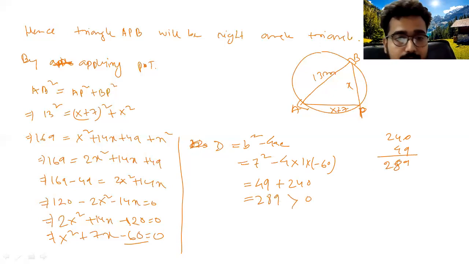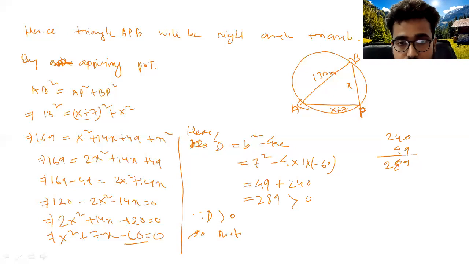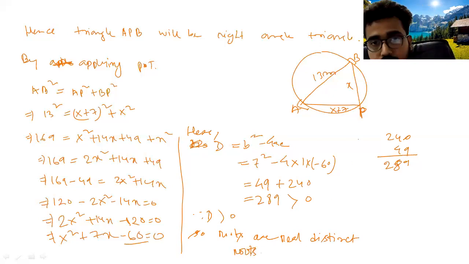So here D is this one. Since D is greater than 0, the roots are real and distinct. Yes or no? So if the roots are real, then it is possible to do so.